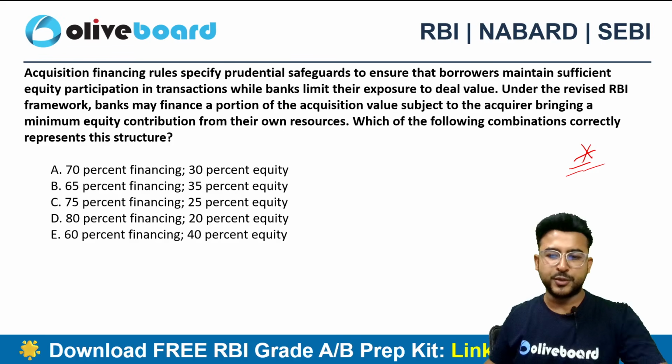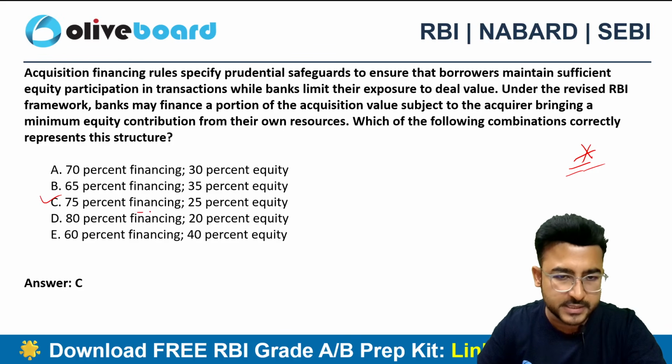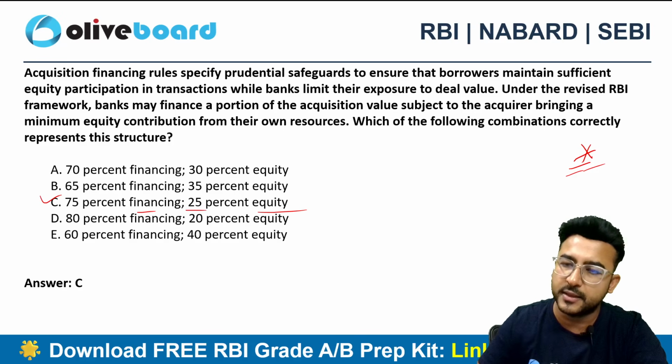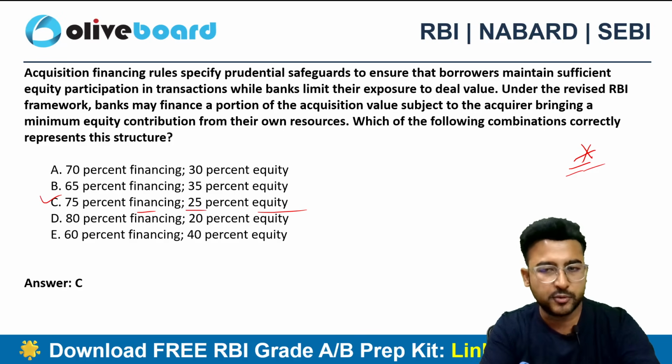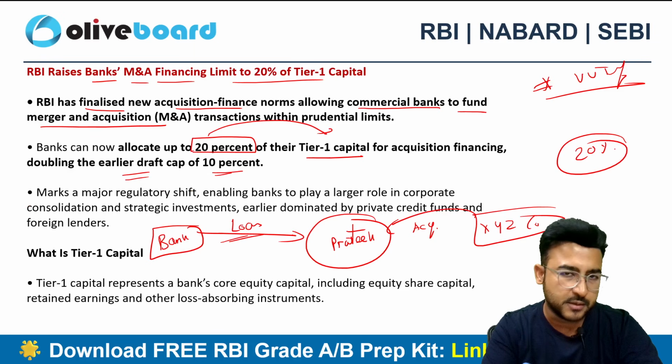The correct choice here will be option C. 75% will be the financing and 25% you need to bring in the form of equity. You need to also have that skin in the game, right? So this is going to be definitely important for your examination. Please don't ignore this particular news.